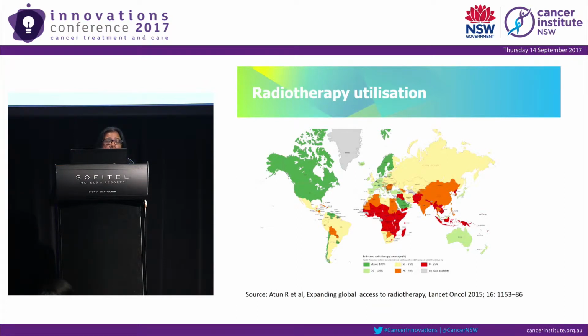Given all this variability, our group thought we needed a benchmark to say whether we are doing well or worse, and that led to the development of this project. Partly it was the radiotherapy utilization project that was also mentioned by Gabriel, and I'll touch on it a little.